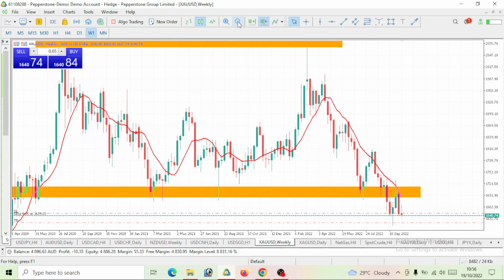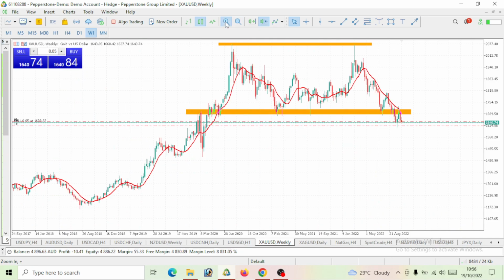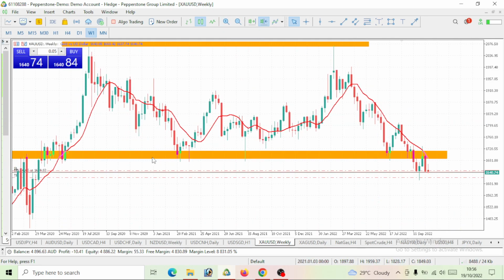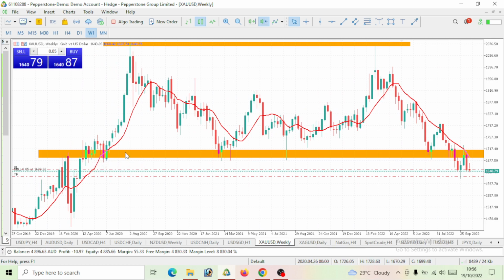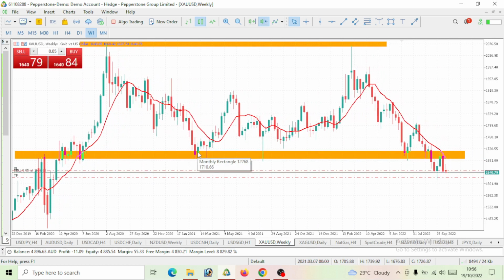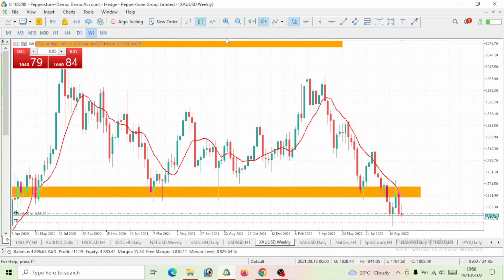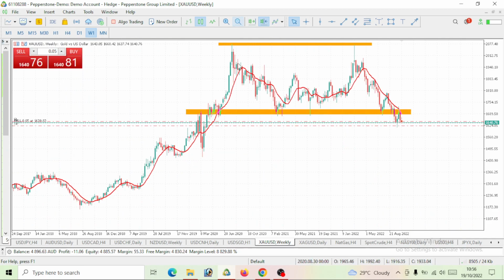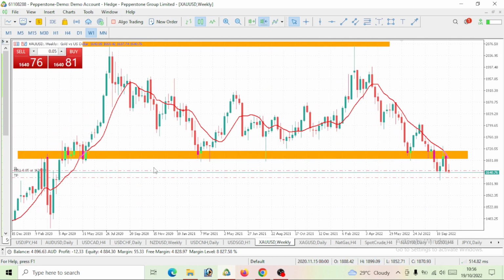Now, reason number three why we'll be going bearish is that I have highlighted this level here. We see that price has tested this level before. We saw that price came to this level, tested it, and bounced up, right? It came to the same level again, and it pushed up, right? Then we saw price come to the same level before it pushed up. So I've highlighted these two levels where price has come to, which will be taken as a top, our resistance level. And we will take this level we've highlighted down as a support level.